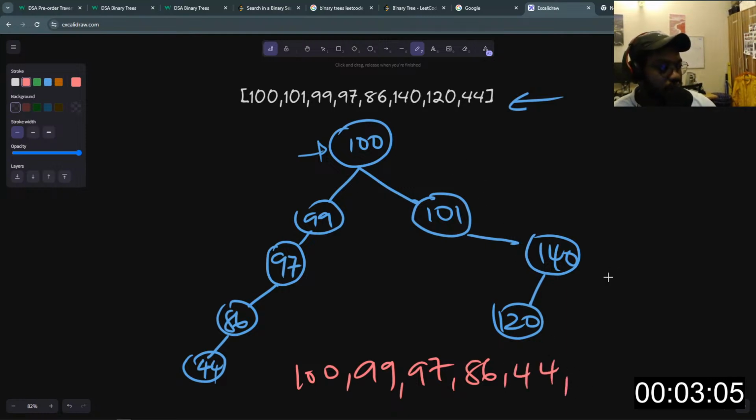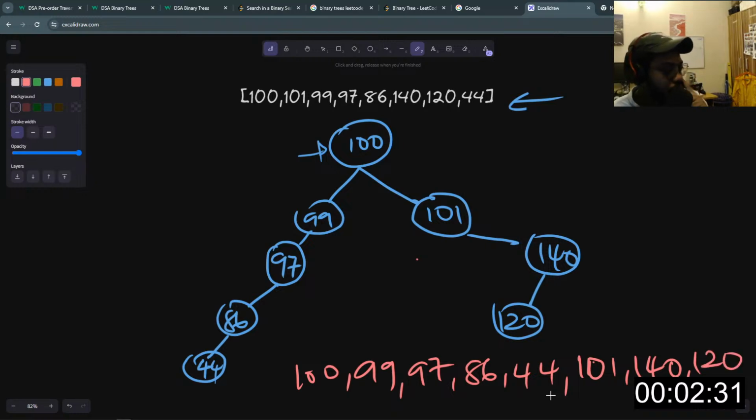Then we'll come to the right side and print the left child node of this. So we'll print the right, first of all, the right of this node. This will be 110 or 101. But this node does not have a left child, right? Otherwise, we would have printed this left child before coming back to this side. So we continue with the right child, right? And this will print 140, and then we'll have 120 here.